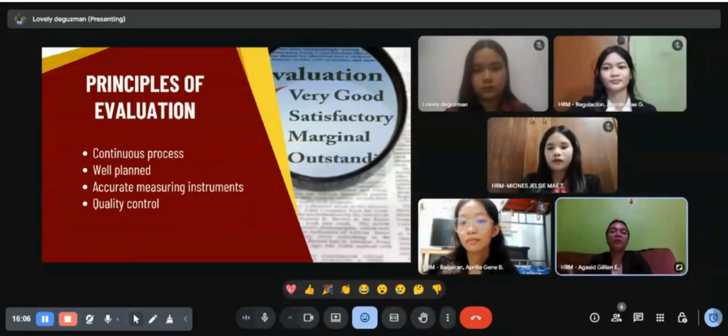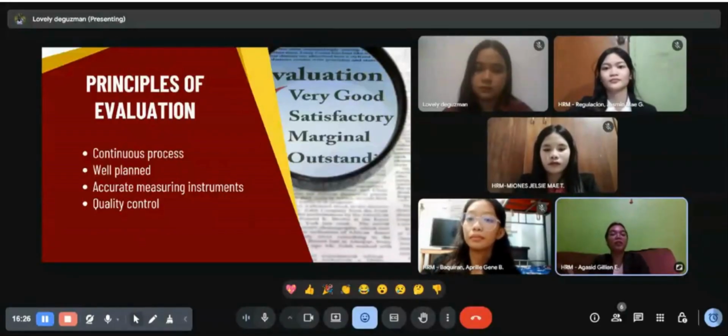And last, we have measuring return on investment, or ROI. The return on investment evaluates the effectiveness of the training program by comparing the benefit it brings to the cost spent. In other words, it shows whether the training was worth the investment. The result is usually expressed as a percentage, which makes it easy to see how much value the organization gained from the training.